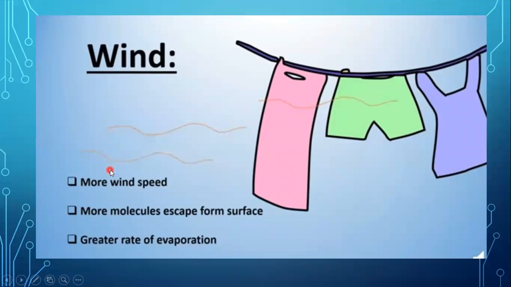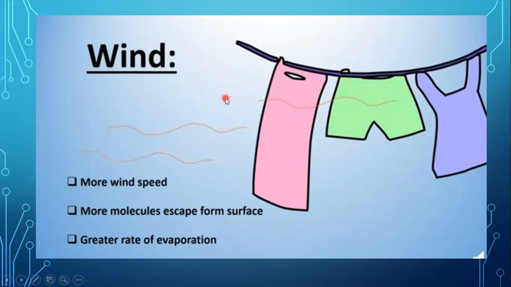The next is wind. Wind also has a direct relation with evaporation. When there is more wind speed, evaporation will be faster. More molecules escape from the surface, and greater will be the rate of evaporation. Actually, when water evaporates from these clothes, it enters the surrounding air. If that surrounding air is static, the rate of evaporation will be slow.